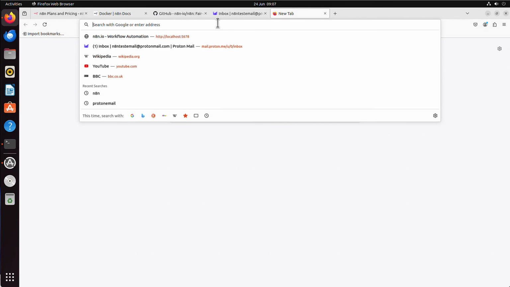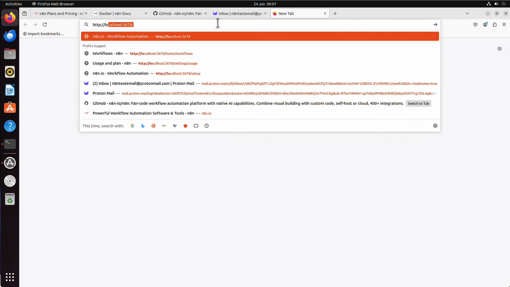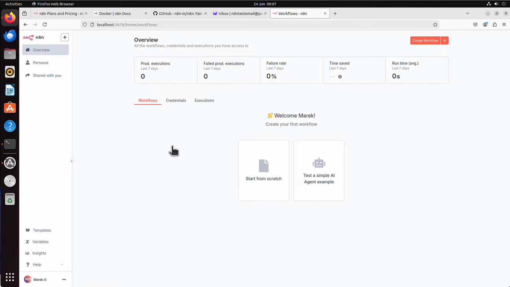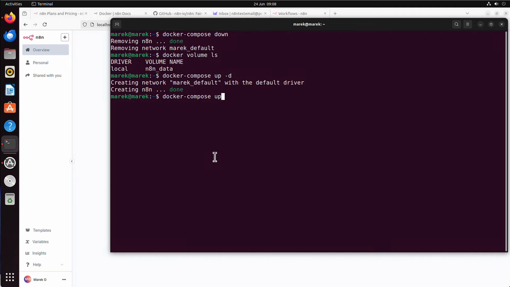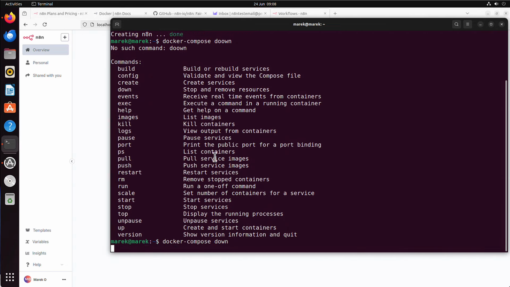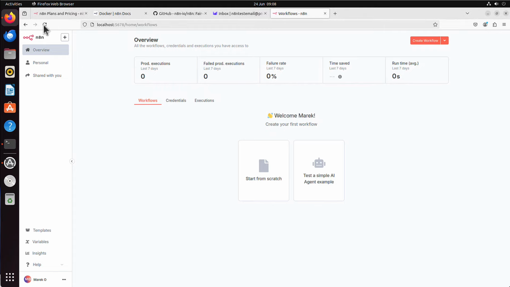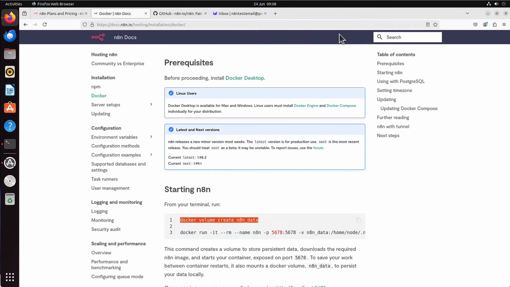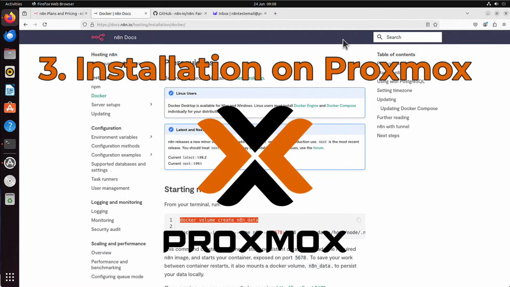And if I go again to the localhost, it will get me straight back to where I was before. That's why I like it. Alright, but let's just stop it. Docker compose down. Whoops. Down. It's now stopped. And let's go to the third option, how to install the n8n platform as an LXC container on Proxmox.